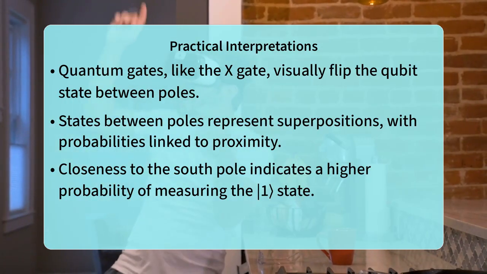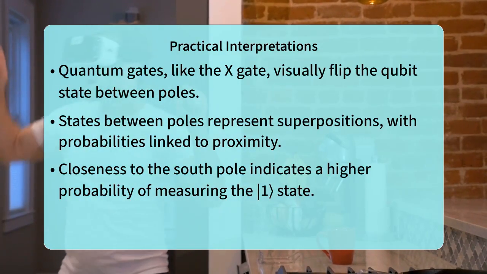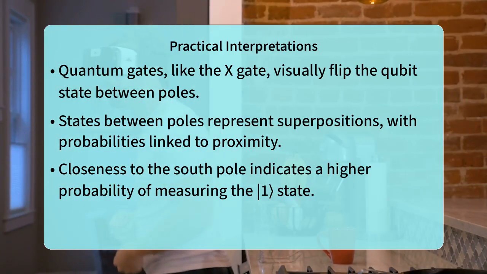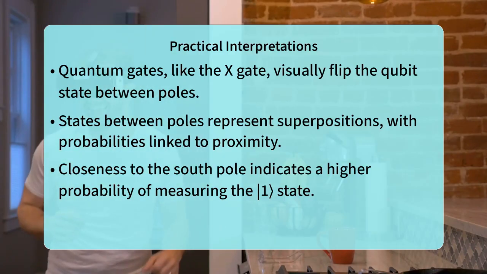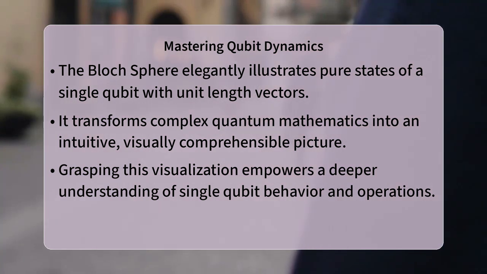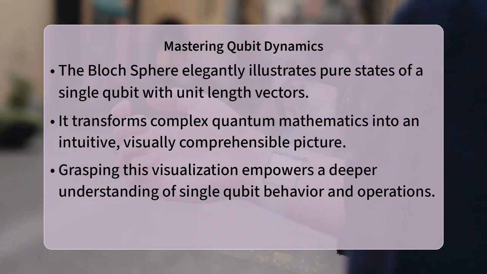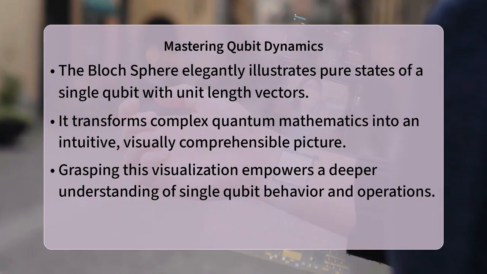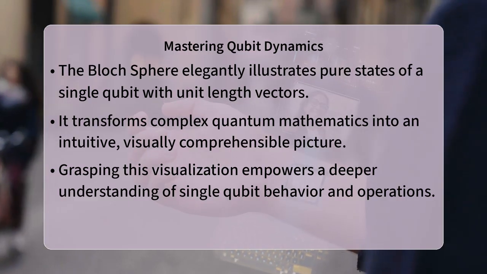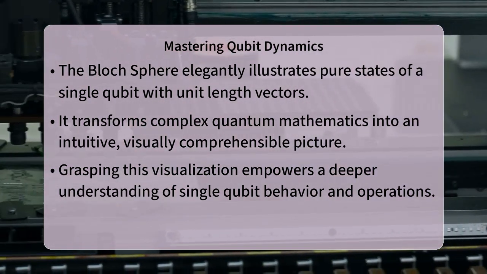An important insider detail about the Bloch sphere is that it only represents pure states of a single qubit, meaning the qubit is not entangled with another system and is in a definite quantum state. The radius of the sphere is always 1, signifying that the Bloch vector is a unit vector. This powerful visualization tool, though limited to single qubits, perfectly illustrates the continuum of possible superpositions and helps demystify abstract quantum concepts.